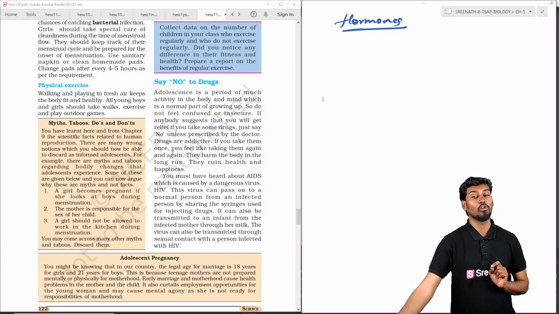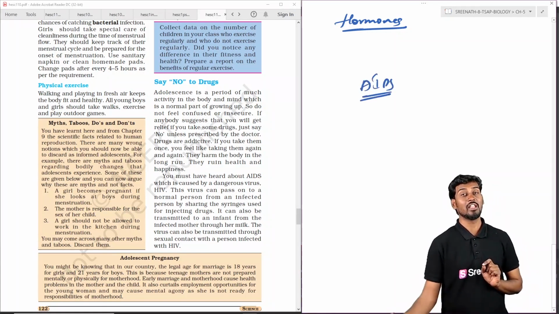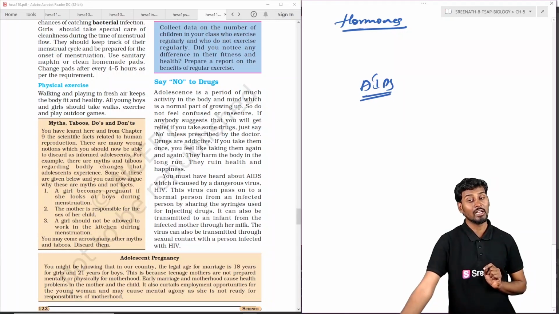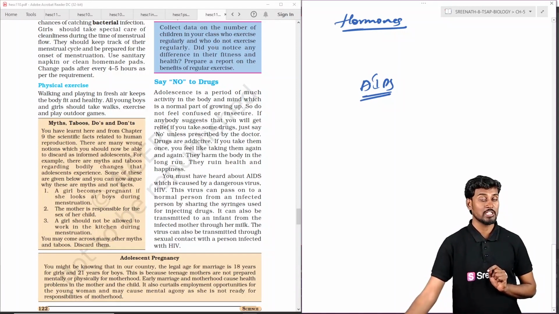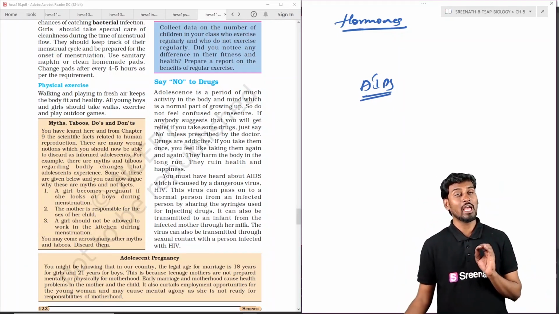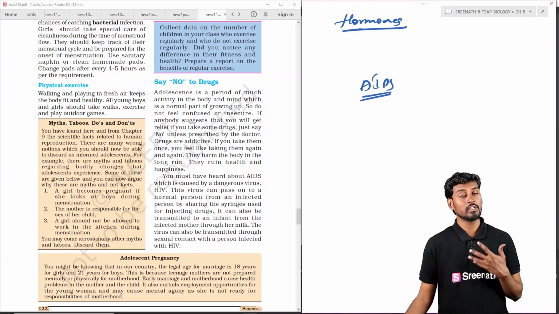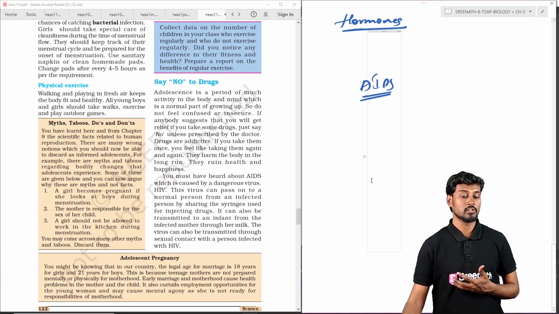Other than this, we should also discuss another major problem in developing countries, that is AIDS, which is caused by the HIV virus. So protection should be used in order to have safe sex, that is using some kind of protection during the sexual process.